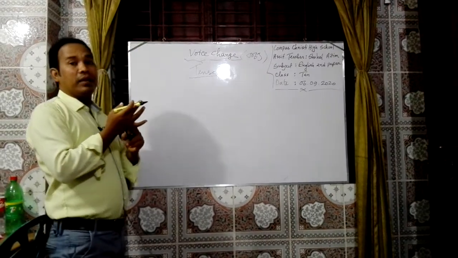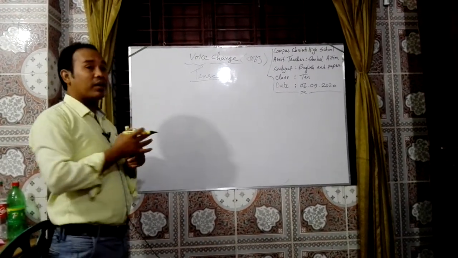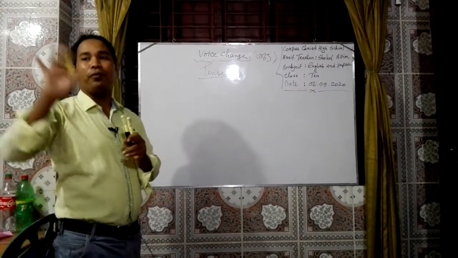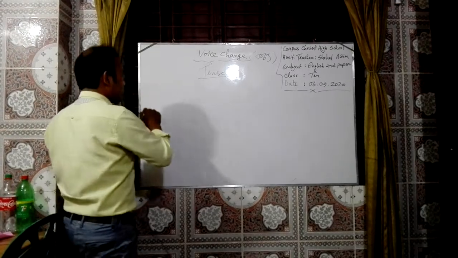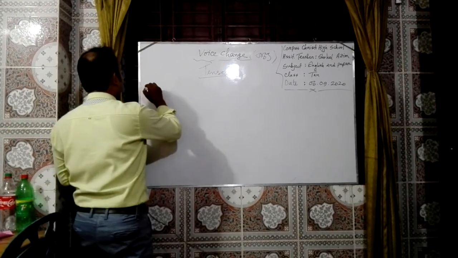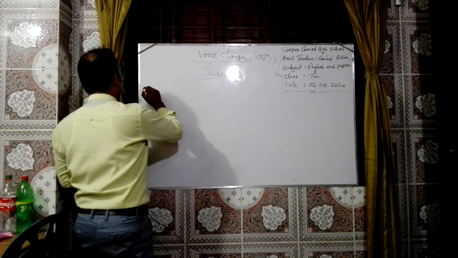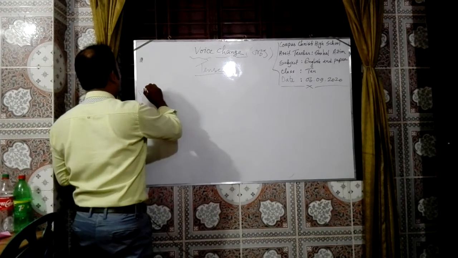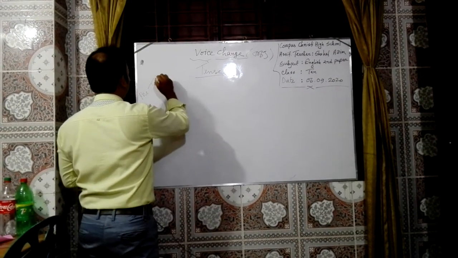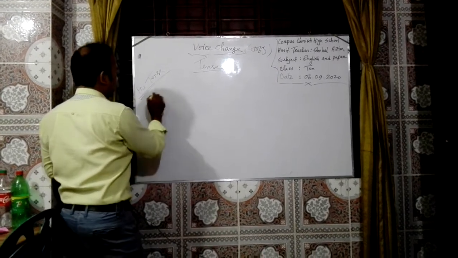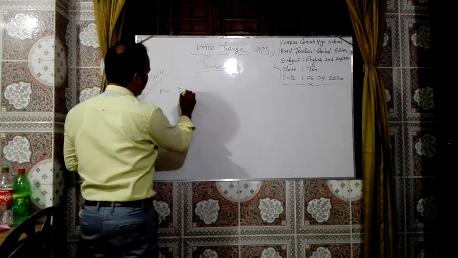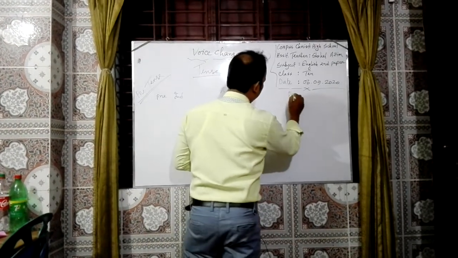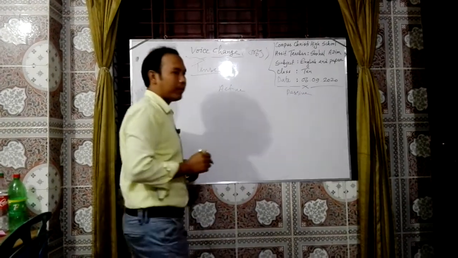There are firstly three kinds of tense: present tense, past tense, and future tense. And there are also subclassifications or divisions. In present tense we have 4 steps, that means present indefinite. Present tense, that means present indefinite, then active and passive, active mode and passive mode.